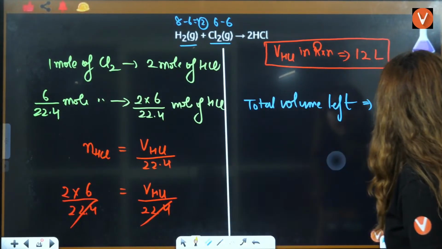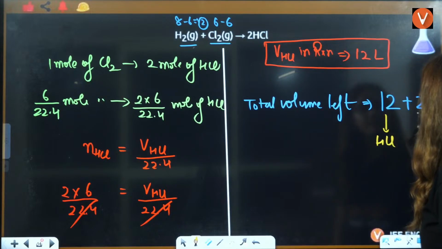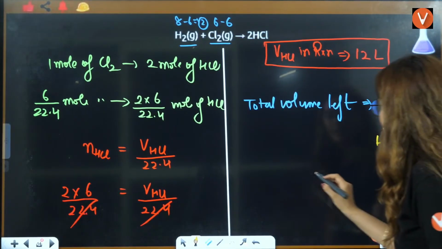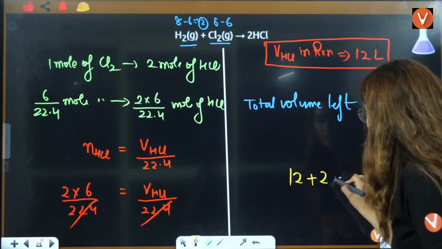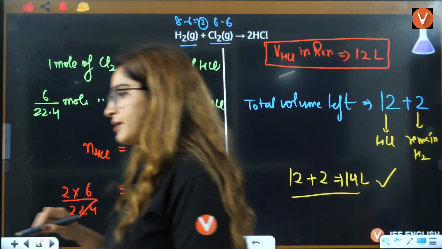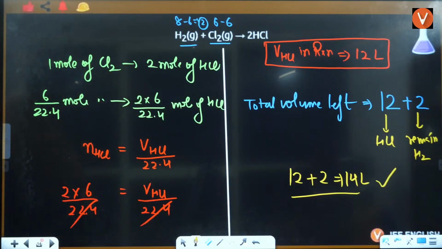This 12 liter is of HCl and this 2 liter is of remaining H2. So the answer will be 12 plus 2, that is 14 liter, which is the correct answer here.